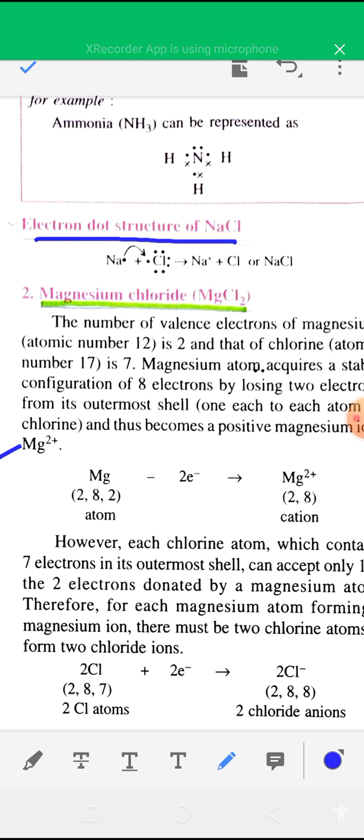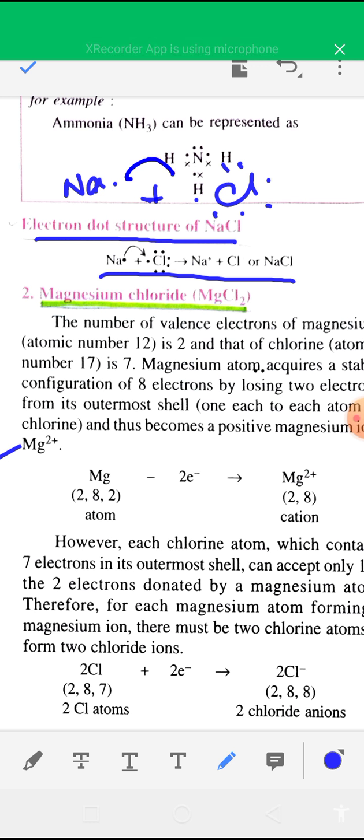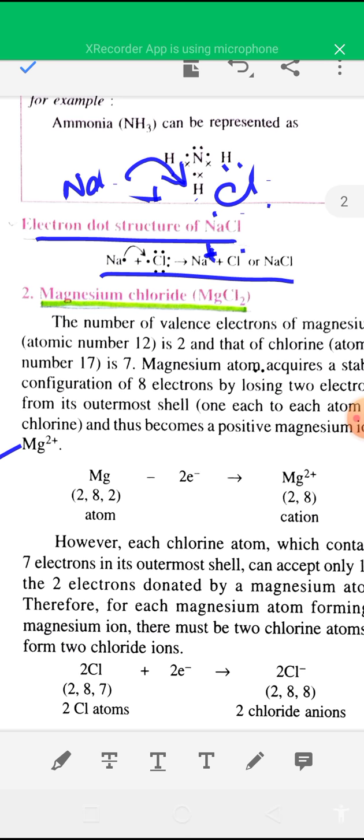For the formation of sodium chloride, you can see the Lewis electron dot structure of sodium chloride given here. Sodium has one electron in its valence shell, so you write sodium with one electron in its valence shell. Chlorine has 7 electrons in its valence shell, so you give 7 dots around chlorine. Now you show the electron transfer from the sodium atom to the chlorine atom by giving an arrow. After transferring, Na becomes Na+ and Cl becomes Cl-, and then Na+ and Cl- combine together to form NaCl.